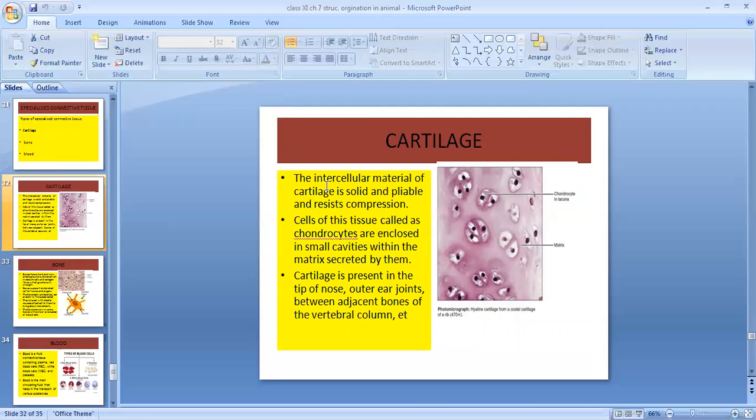In the cartilage, the intercellular material is solid and pliable, and it resists compression. The cells of this tissue are known as chondrocytes. You can see these are the chondrocyte cells. These chondrocyte cells are present in a cavity known as lacunae, and this whole cell is present within the matrix.